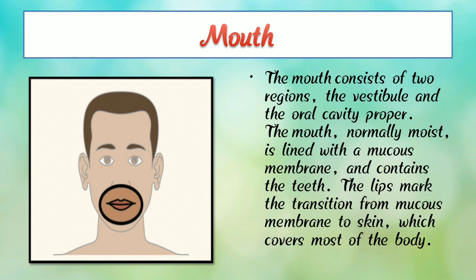The mouth is normally moist and lined with mucous membranes, and contains the teeth and the lips, which mark the transition from mucous membrane to skin, which covers most of the body. So the mouth is a very important part of our body.